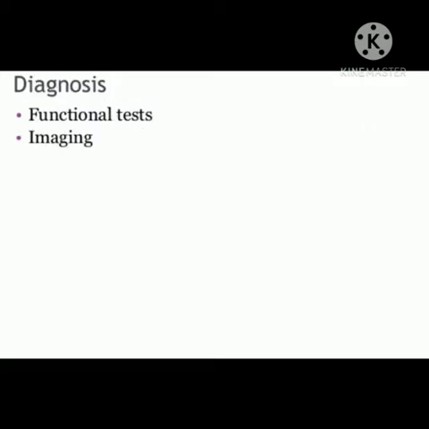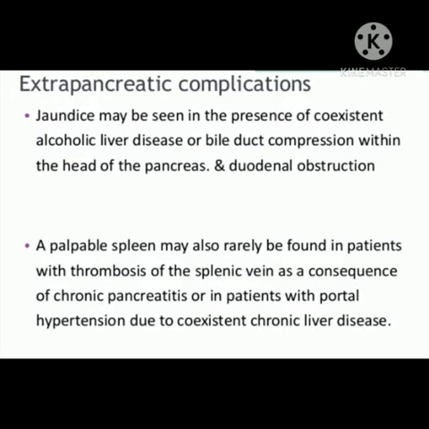In chronic pancreatitis, we can diagnose by functional tests and imaging. In extrapancreatic complications, jaundice may be seen in the presence of coexisting alcoholic liver disease or bile duct compression within the head of the pancreas and duodenal obstruction. A palpable spleen may also rarely be found in patients with thrombosis of the splenic vein as a consequence of chronic pancreatitis or in patients with portal hypertension due to coexistent chronic liver disease.